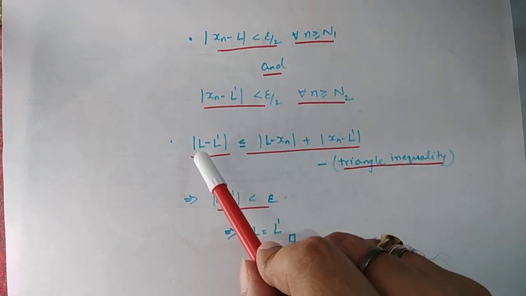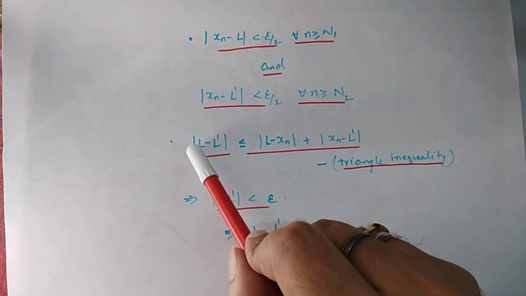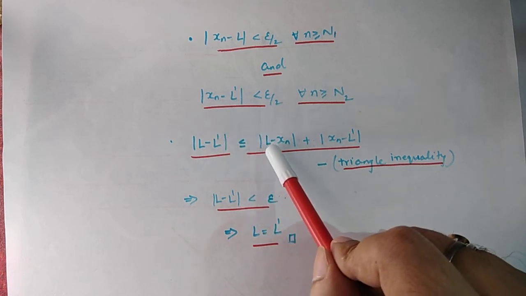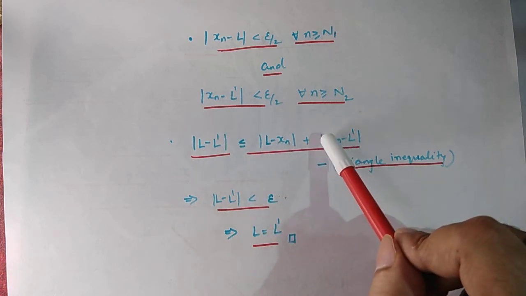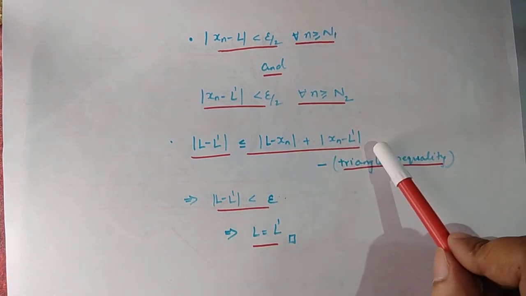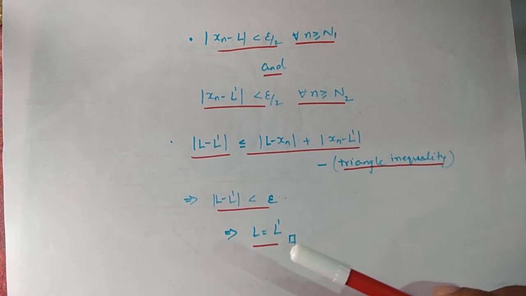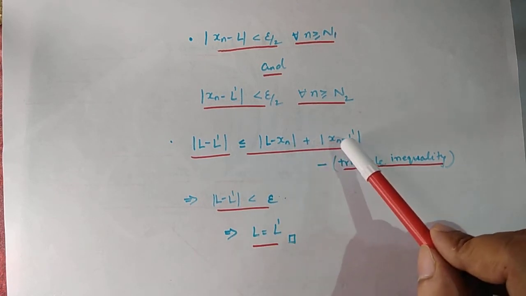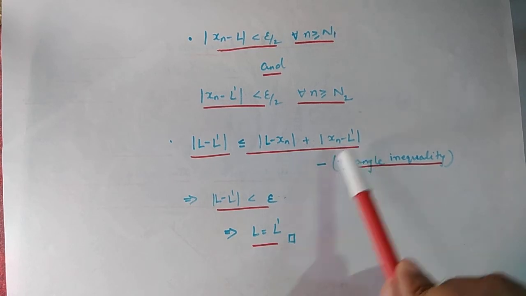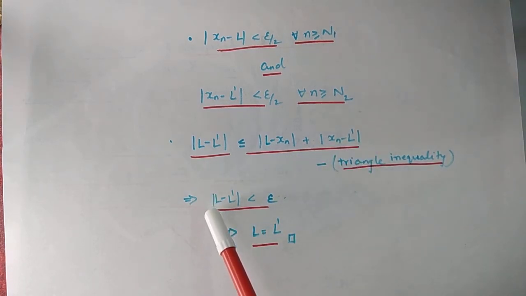By the triangle inequality, we can write that mod of L minus L prime is less than or equal to mod of L minus xn plus mod of xn minus L prime. And this is valid for all n. Now, in particular, if we choose n which is larger than both n1 and n2, then this inequality simply reduces to mod of L minus L prime is less than epsilon.